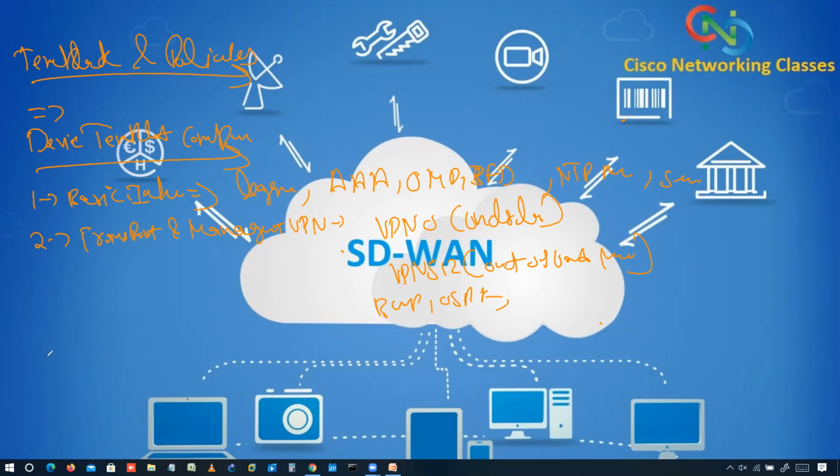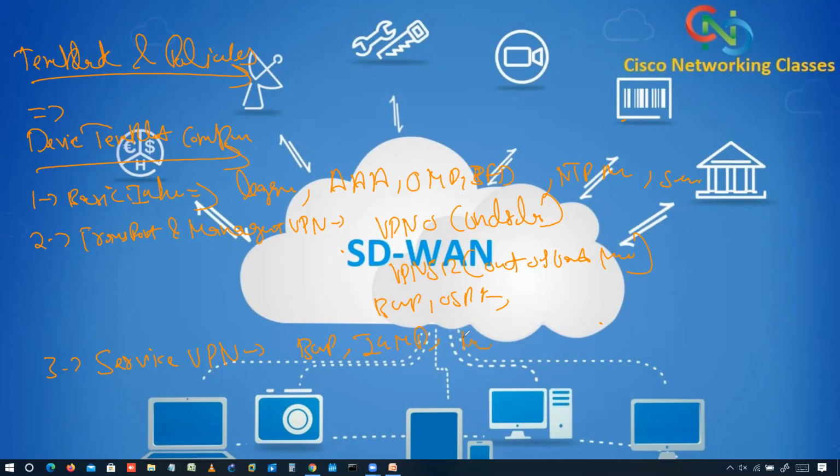Then we have the third one, that is service VPN. So this section includes a template about the BGP, IGMP, any kind of services, right?